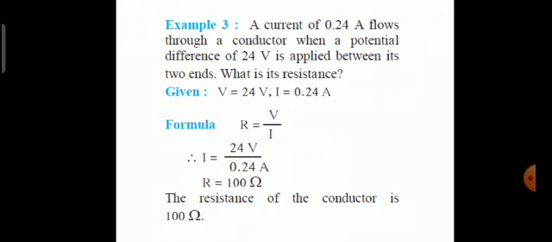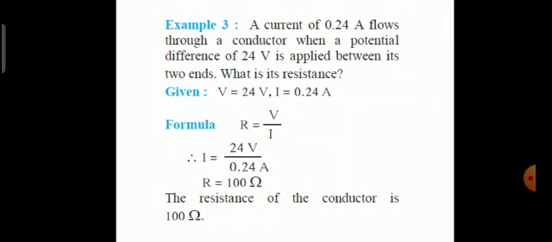A current of 0.24 ampere flows through a conductor when a potential difference of 24 volt is applied between its two ends. What is its resistance? So voltage V is 24 volt, it is given. Current I is 0.24 ampere. R is equal to V upon I. So 24 divided by 0.24.